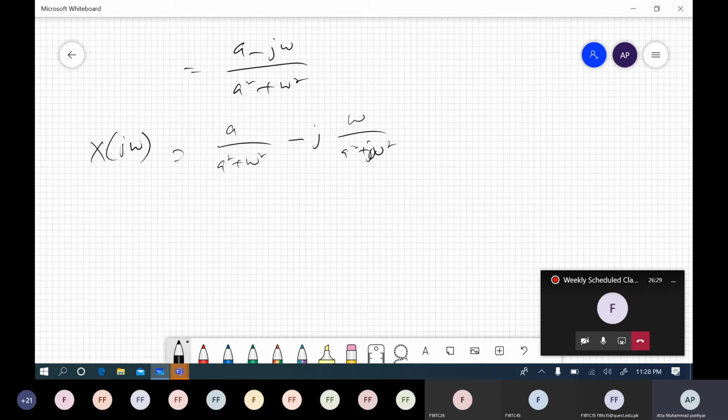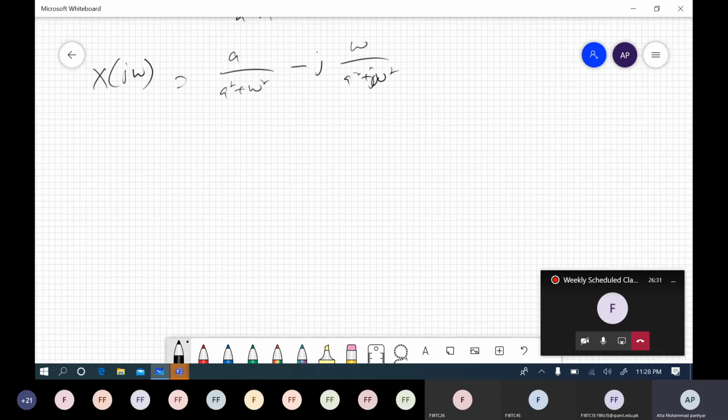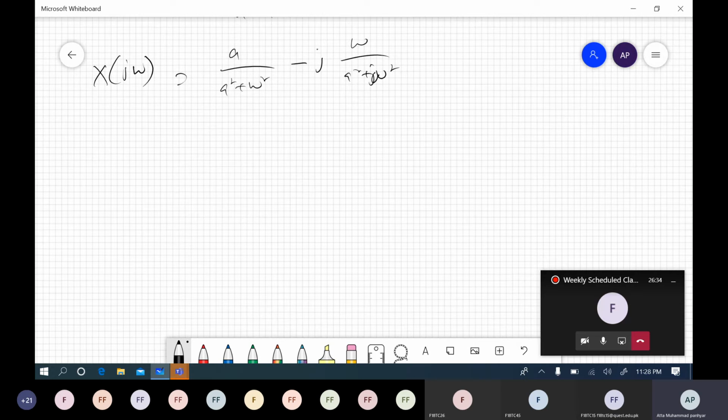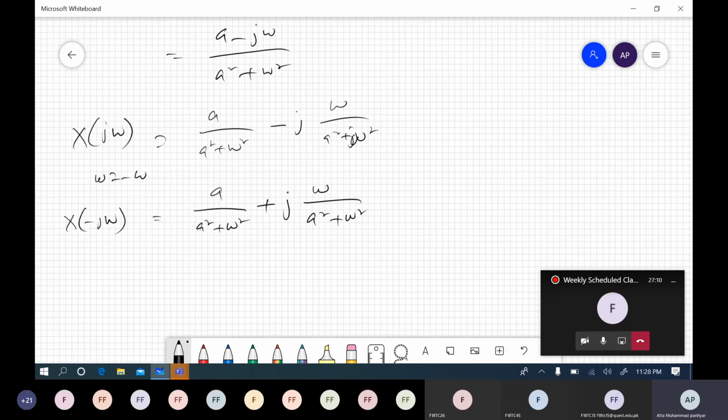Now we wish to put x of minus j omega; we want to put omega equal to minus omega. Then what we would get is a upon a square plus omega square, minus into minus, plus j omega upon a square plus omega square. So you can see that this is the original equation.